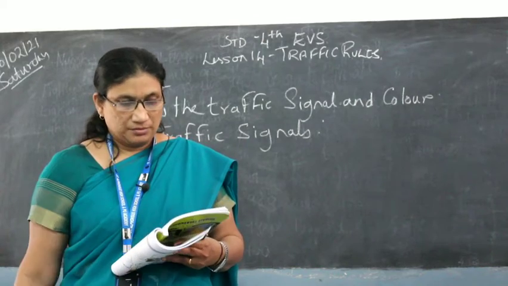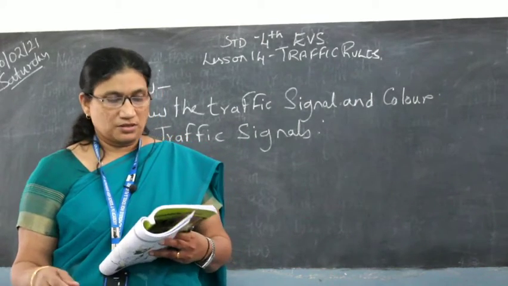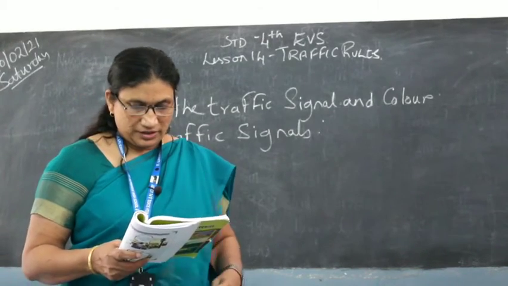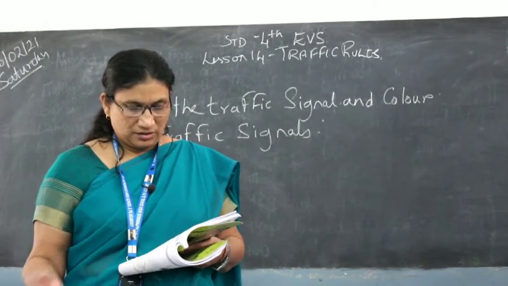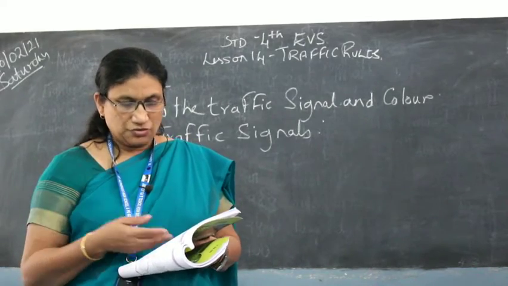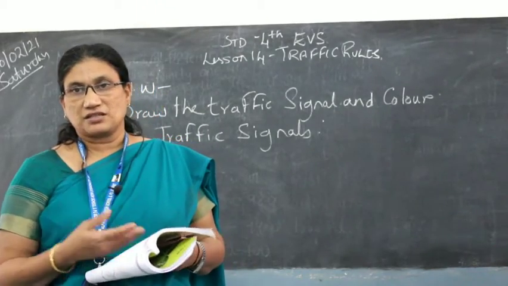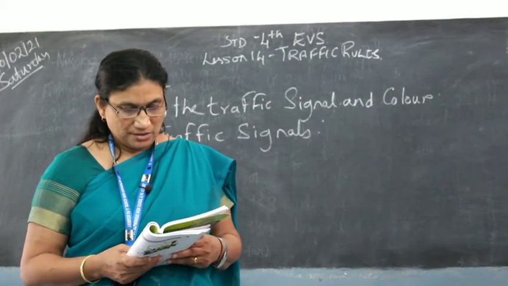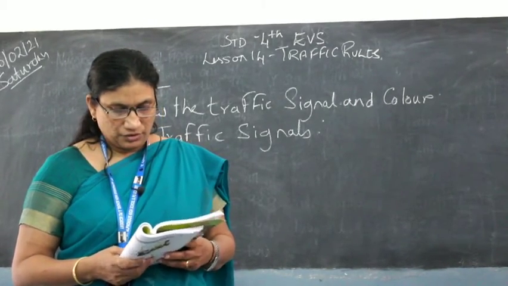After some time, another traffic policeman comes near them and the teacher introduces him. He says, children, see, this is Mr. So-and-so. He is a traffic policeman. He is going to tell us about the traffic signals and the signs that we have to follow. So many vehicles are moving. How shall we cross the road?